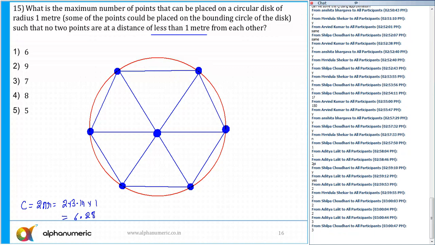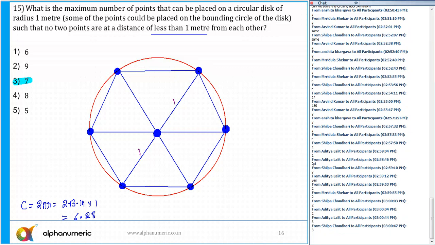Okay. So at the max, I can put 7 points. Remember, this distance is equal to 1 meter. So I'm just writing it. Okay. So this is 1. This is 1 and 1.